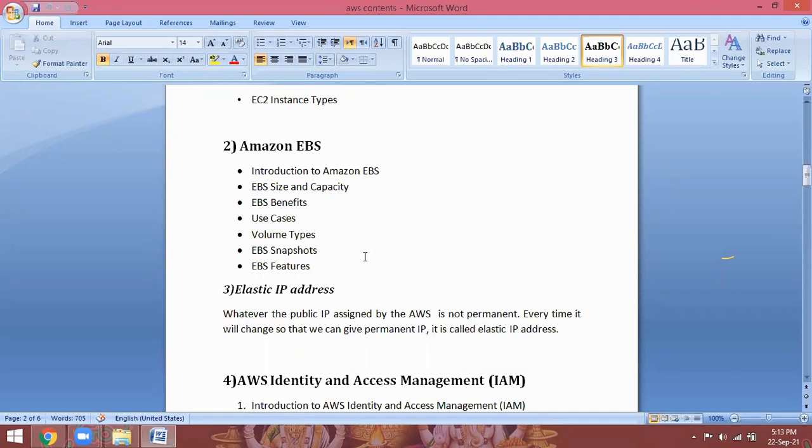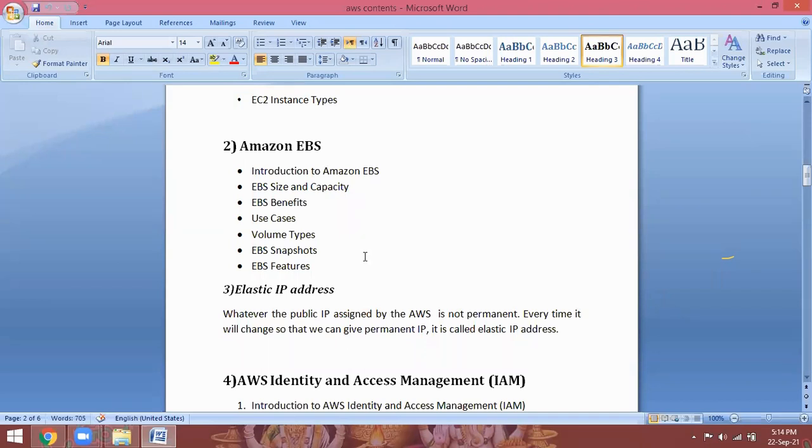If it is a Windows server instance, they will provide 30 GB of space. That is called the root volume. While launching instances, automatically Amazon will provide the root volume. Volume is nothing but the storage. Technically, here we are calling it a disk internally. So 8 GB for Linux, 30 GB for Windows. Okay. We launched an instance.